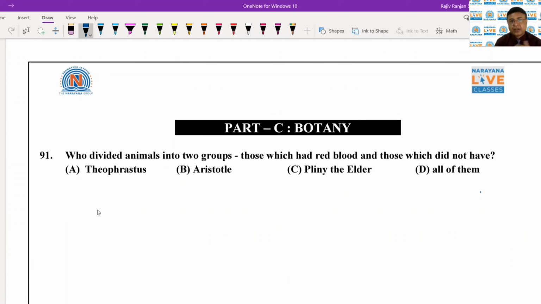The first question is: Who divided animals into two groups, those which had red blood and those which didn't have? There are four options: Theophrastus, Aristotle, Pliny the Elder, and all of them. The correct answer is Aristotle.